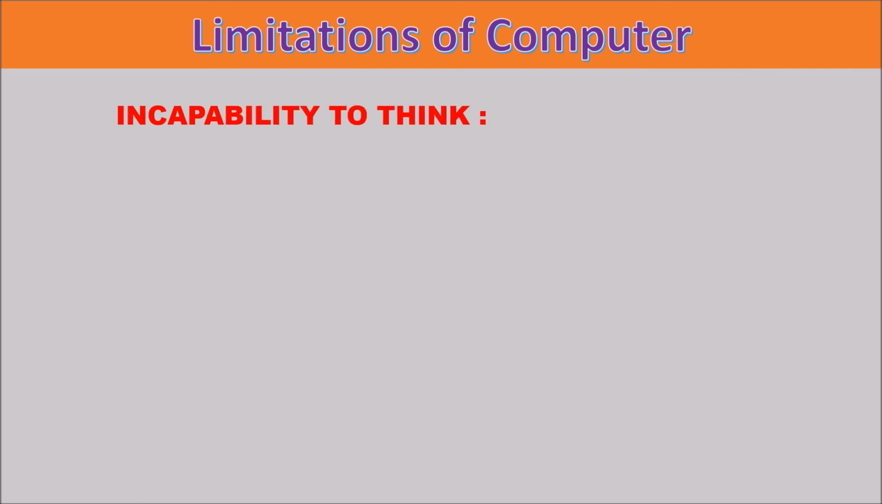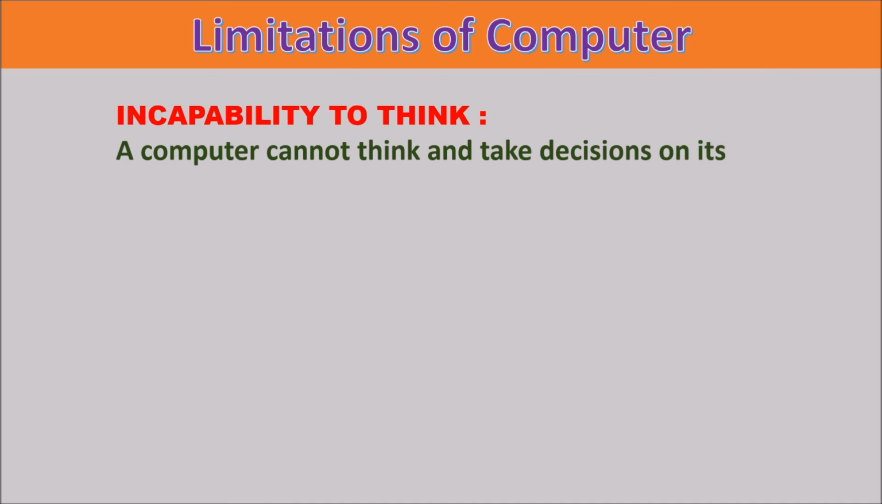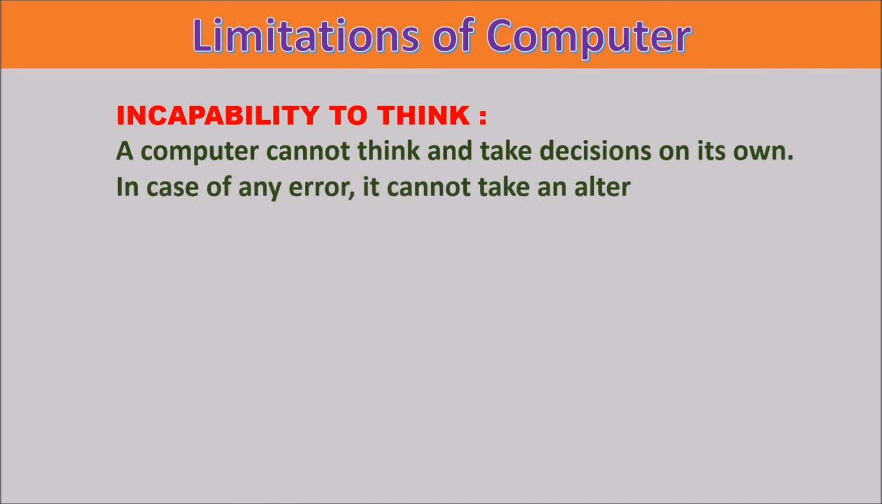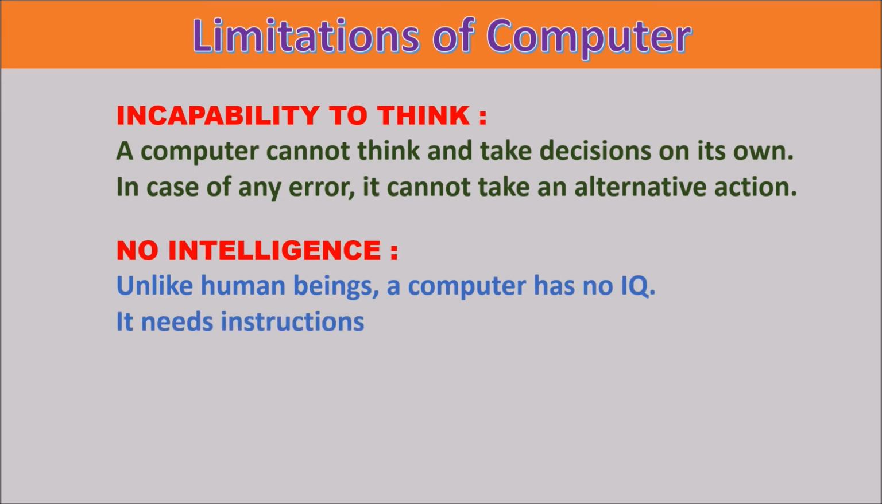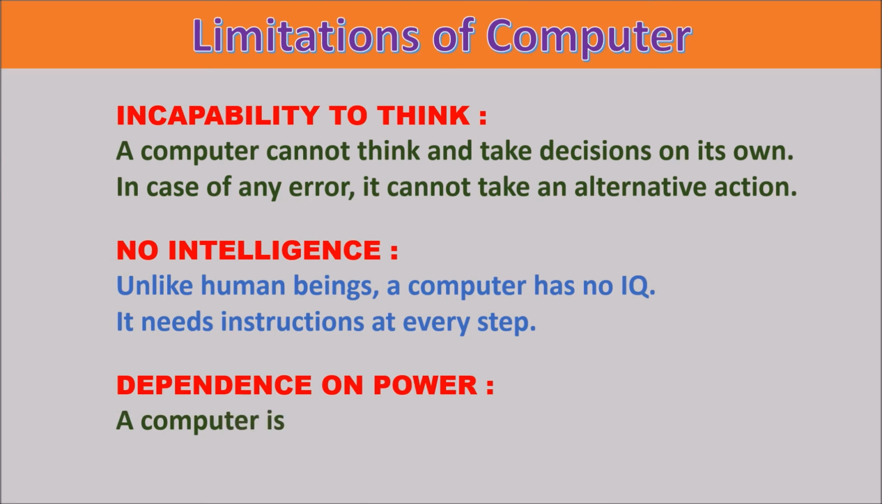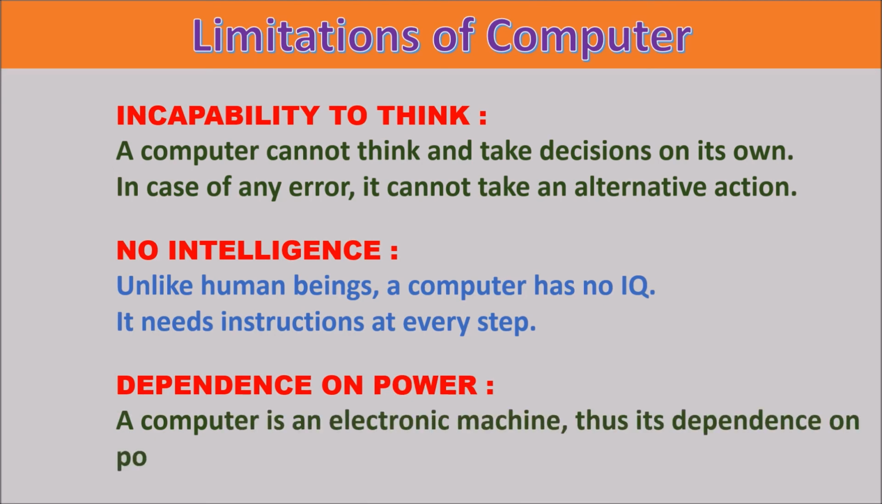Limitations of computer. Incapability to think. A computer cannot think and take decisions on its own. In case of any error, it cannot take any alternative actions. No intelligence. Unlike human beings, a computer has no IQ. It needs instructions at every step. Dependence on power. A computer is an electronic machine, thus it depends on power, which makes it costly.